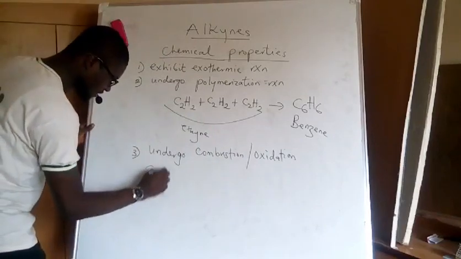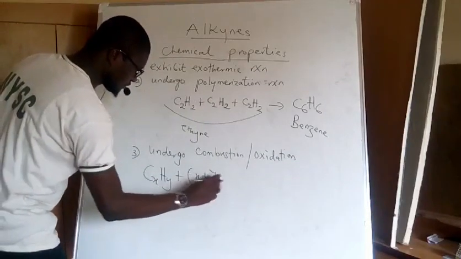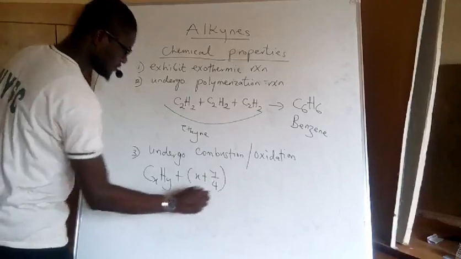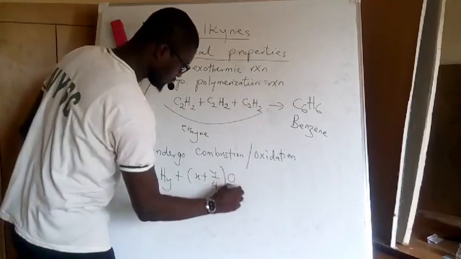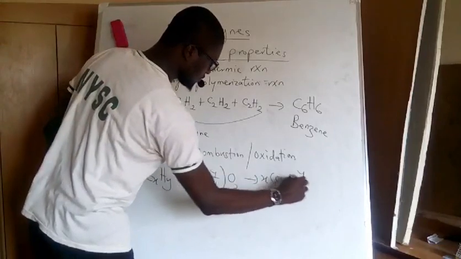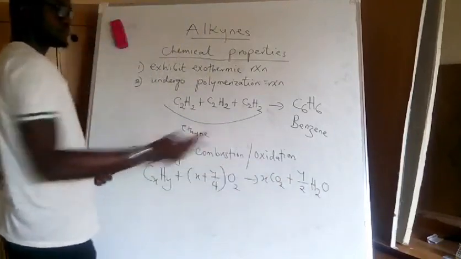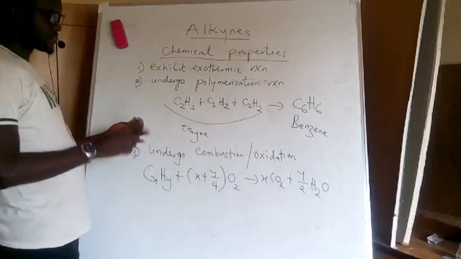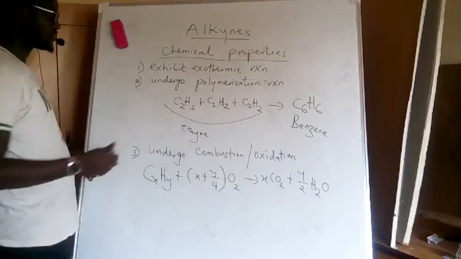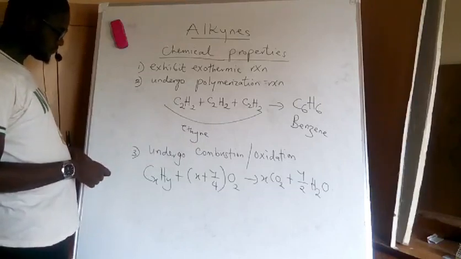The formula was CxHy plus (x + y/4) O2 to give xCO2 plus y/2 H2O. Alkanes, alkenes and alkynes all use the same formula. So they undergo combustion or oxidation.